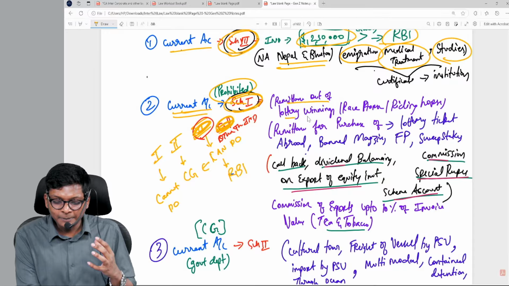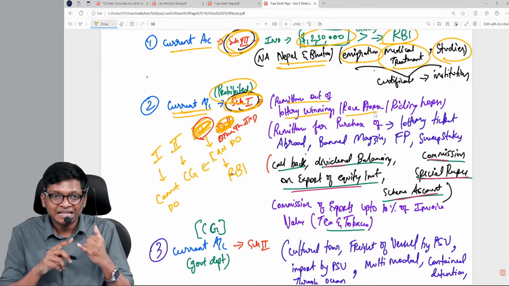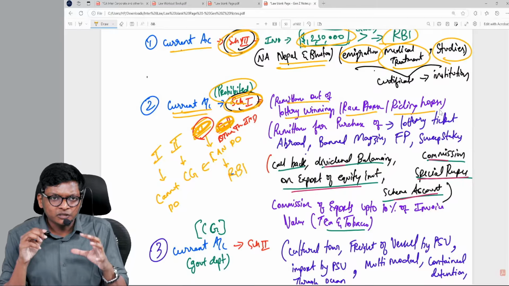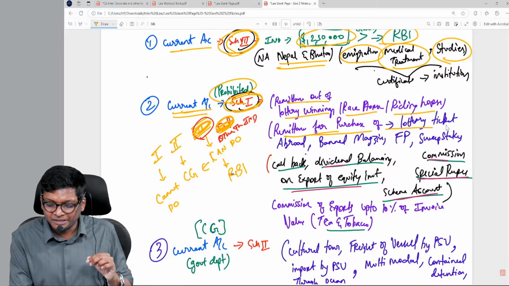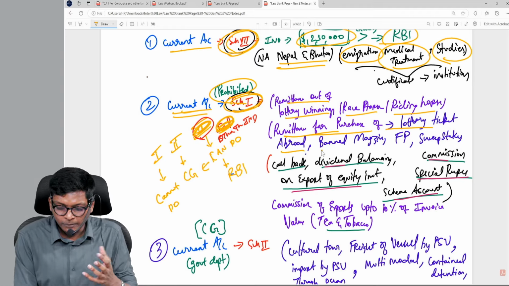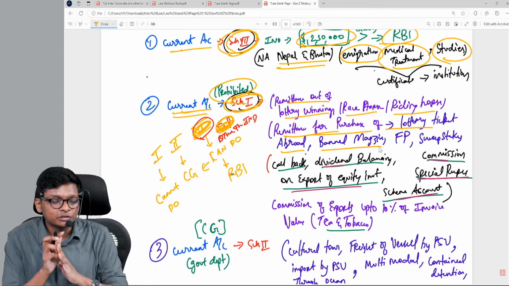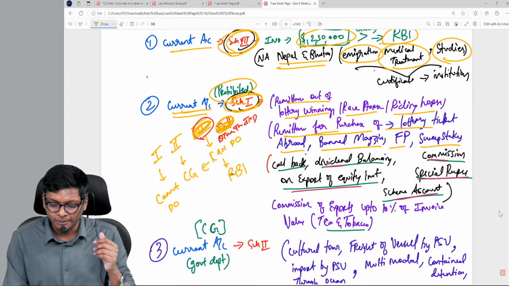These things not allowed. Remittance out of lottery winnings. All lottery winnings in India you can't remit out. Race horse winnings. Riding horse from India, money can't go out of India. Remittance for purchase of lottery ticket outside India. US lottery, no. For abroad, then banned and prescribed magazines you can't buy. Football pools and sweepstakes outside India you can't buy.